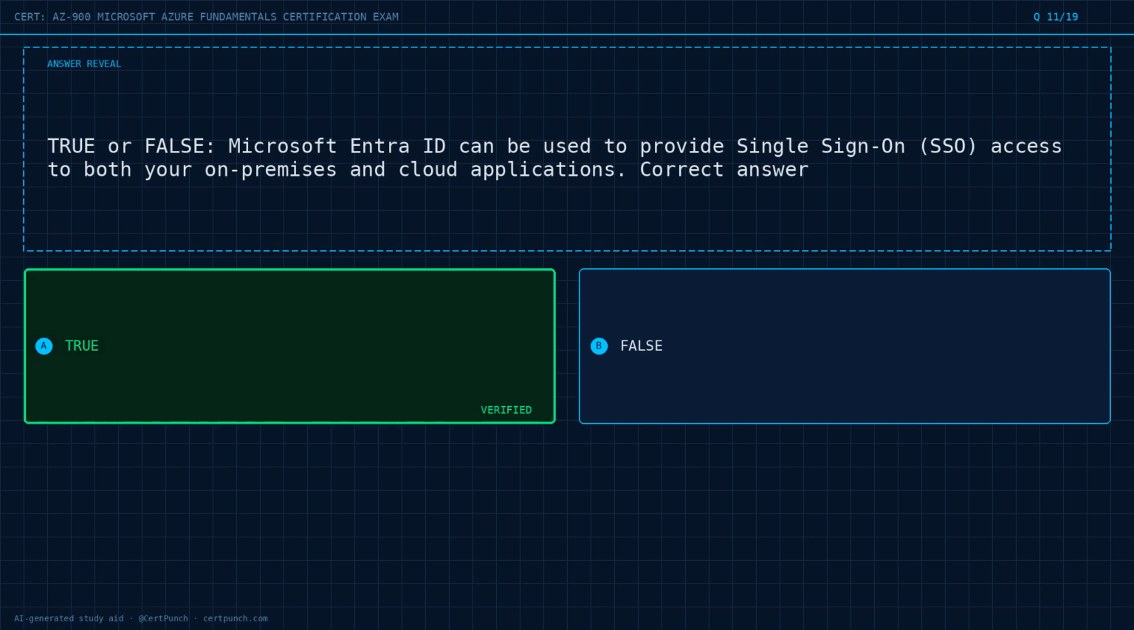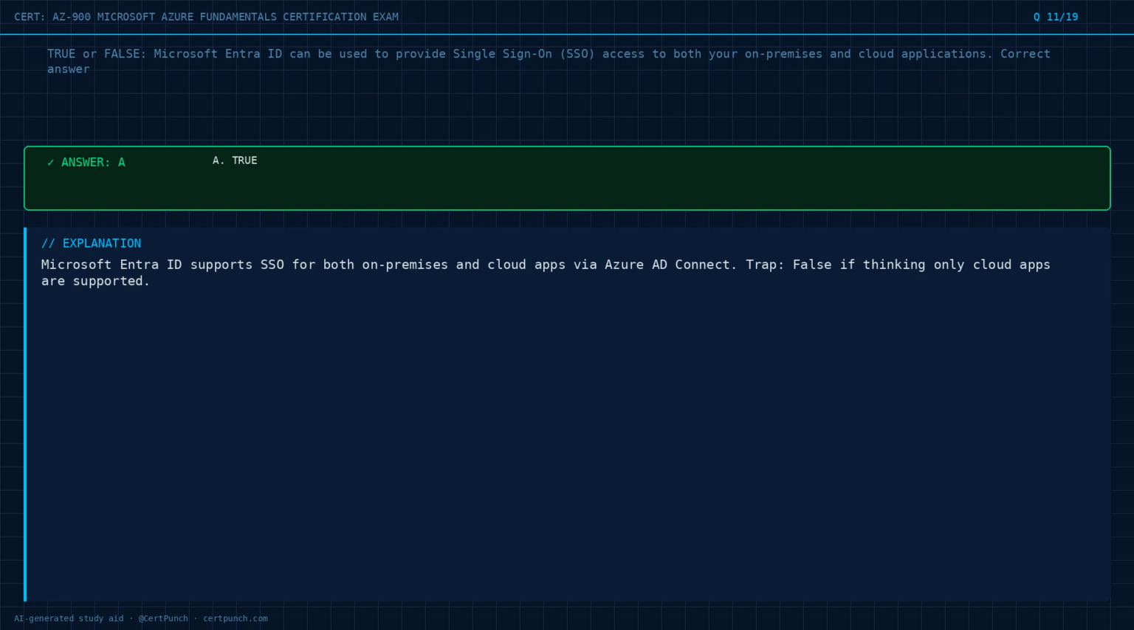The answer is option A. Exam logic: Microsoft Entra ID supports SSO for both on-premises and cloud apps via Azure AD Connect. Trap: choosing false if thinking only cloud apps are supported.